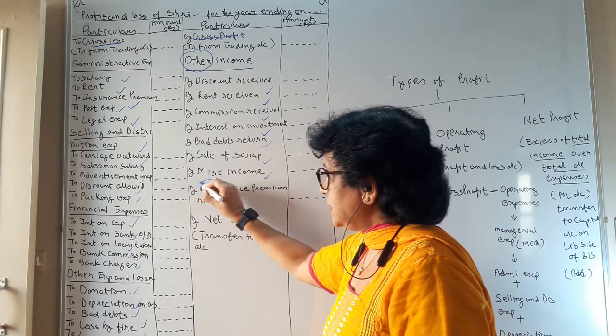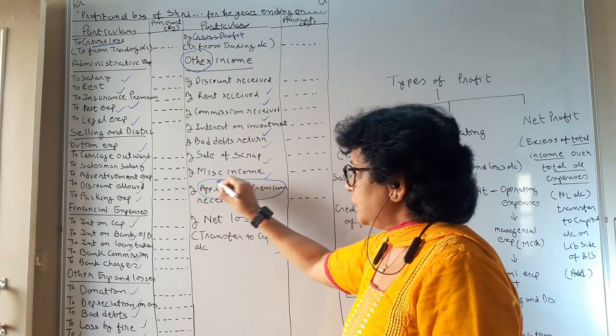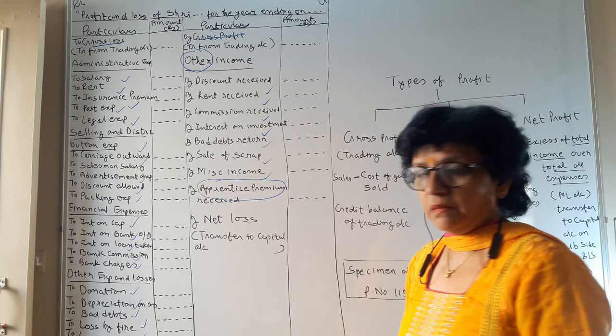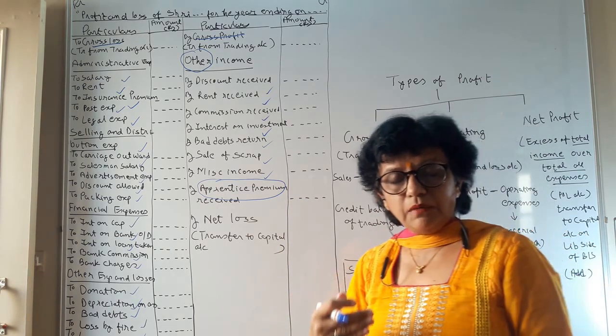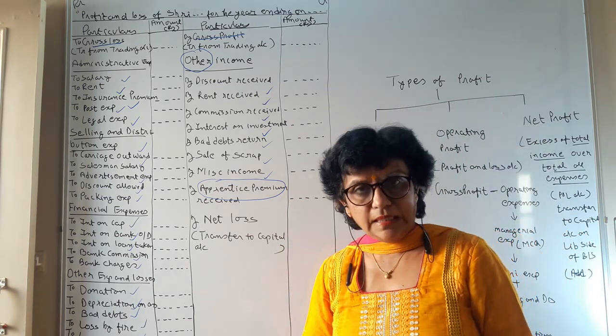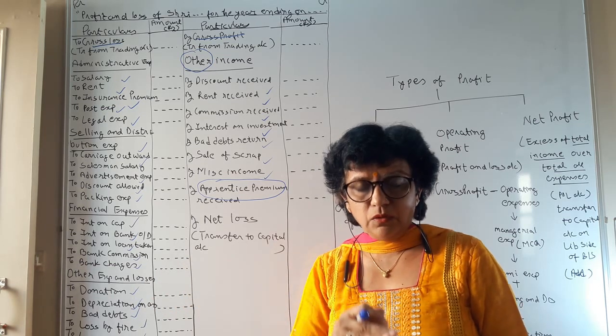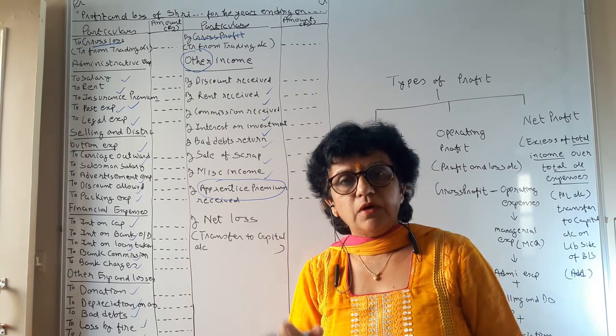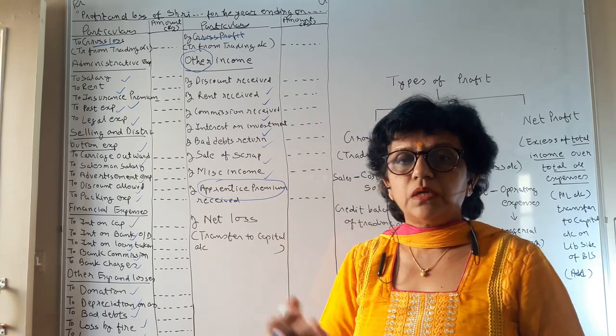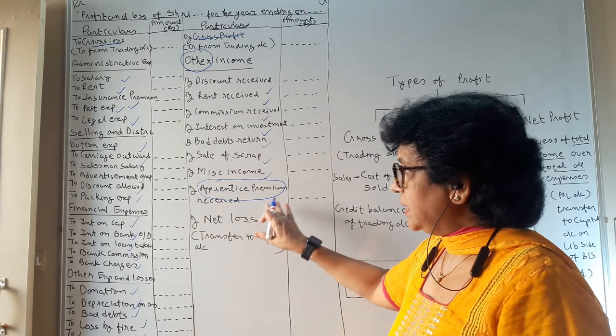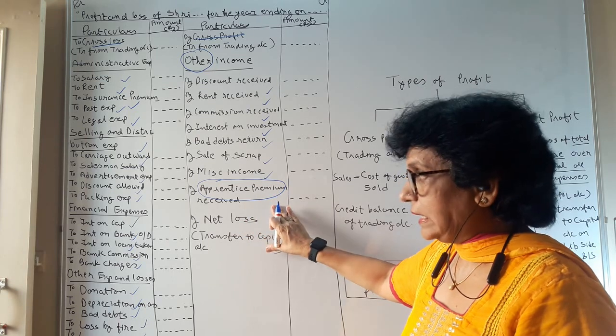Next is apprentice premium received. It is an important term. What does apprentice premium mean? If you are giving training to an apprentice, the government gives you a token sum of money for providing such a facility to the trainees. That money is considered as income.